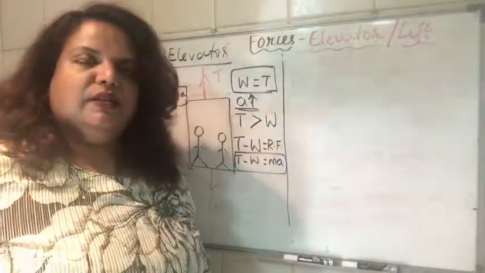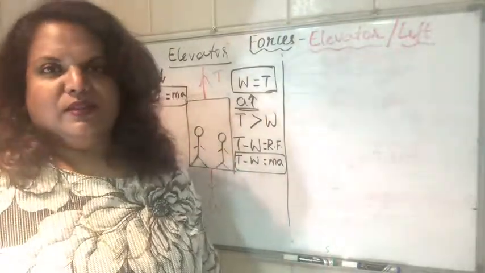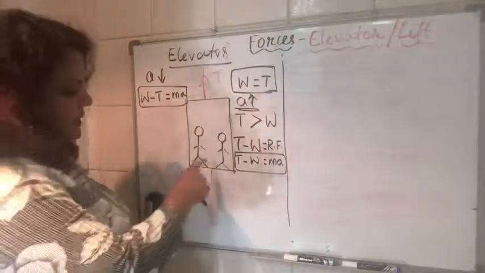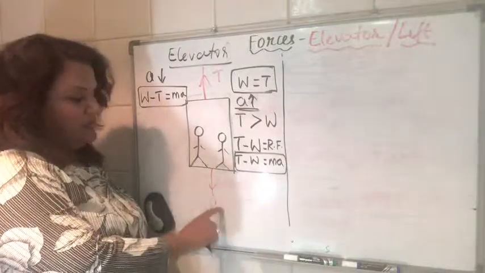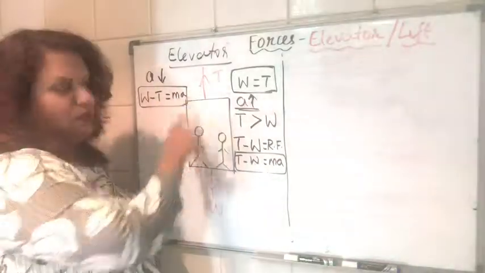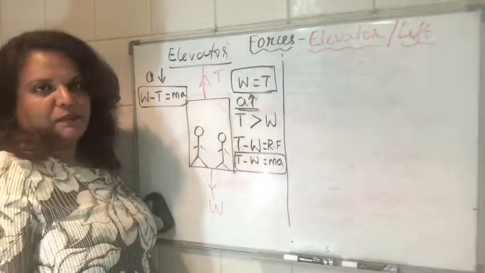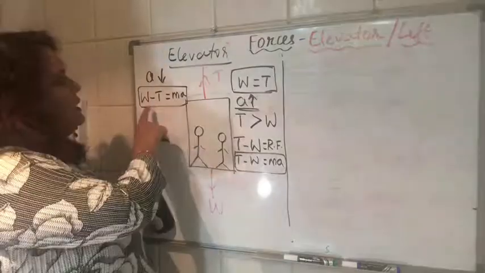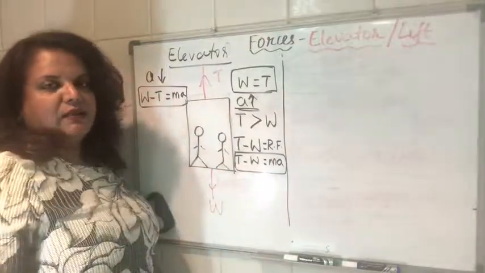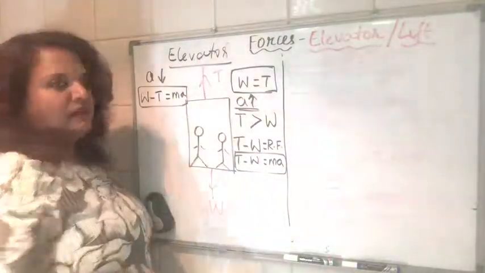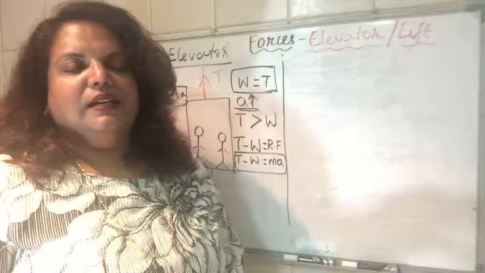So don't think there is a standard equation for solving. You will have to modify the equation based on the direction of movement plus whether it's accelerating or moving at constant speed. Say if it is decelerating down, how will the situation change? If it is decelerating down, is W greater? No, the opposing force is greater. So in that case also you will have T minus W equals ma. Got it? Similarly, we said acceleration down, but if it is decelerating down, then again tension will be greater than W, so you'll get T minus W equal to ma. I hope this is clear.